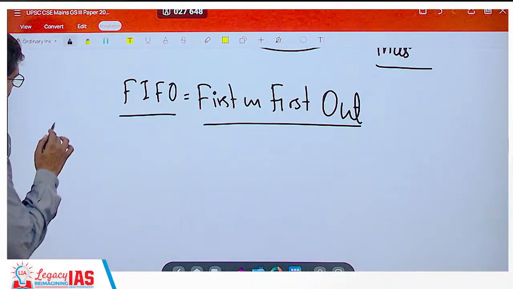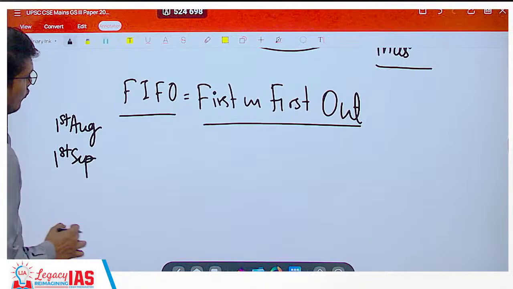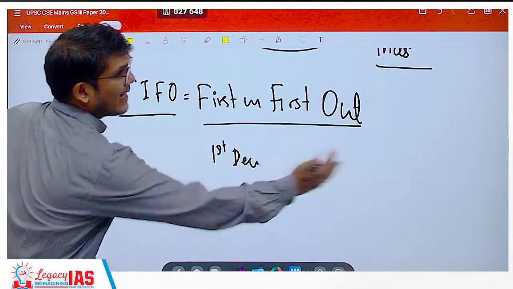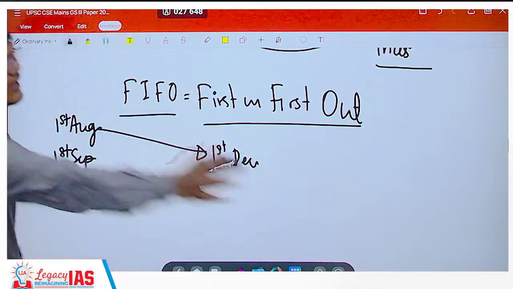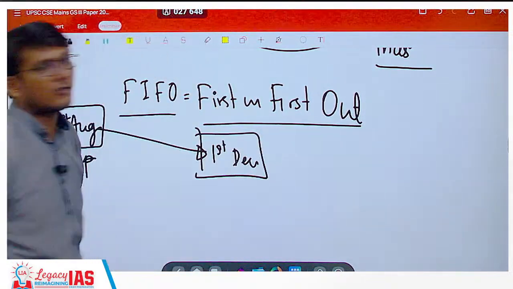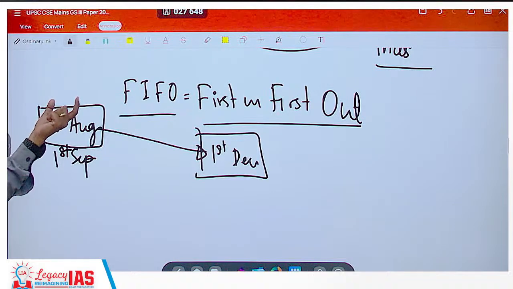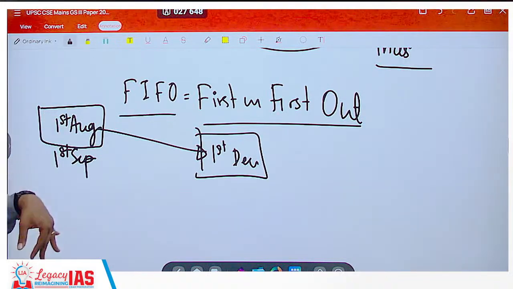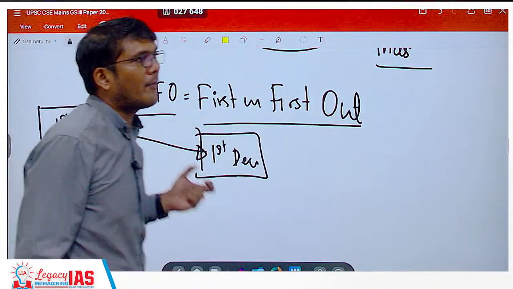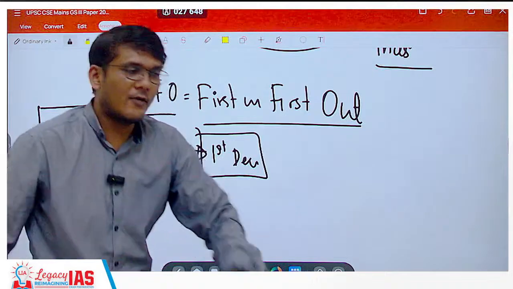This means one food grain came on 1st August, another food grain came on 1st September, and today is, let's say, 1st December. Now if you are supplying some food grains, the older food grain should be taken out first. First in, first out. This came in first, so it should go out first, which will ensure the shelf life is proper. If you sell the newer one, the older one is already a month older, so its remaining shelf life is lower. This kind of thing also needs to be followed in the storage godowns. This is an additional solution you can talk about to ensure more shelf life of the food grains that we are storing.